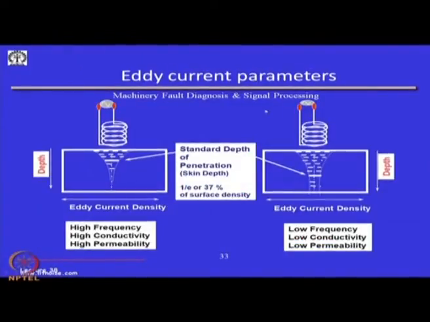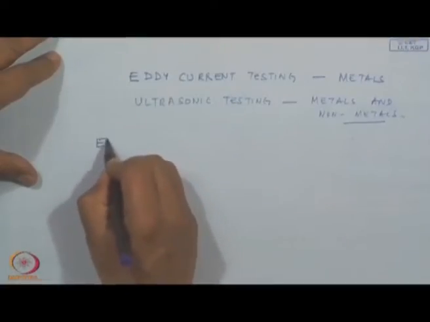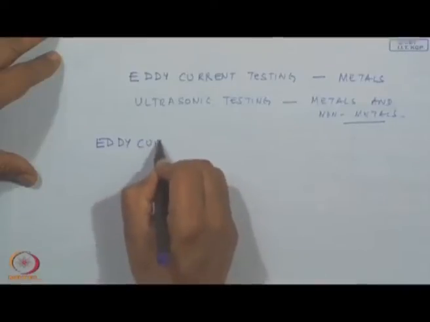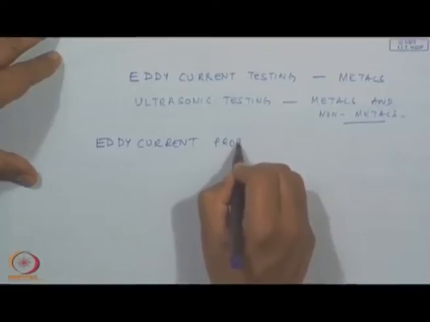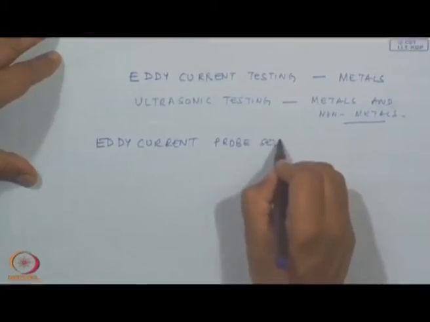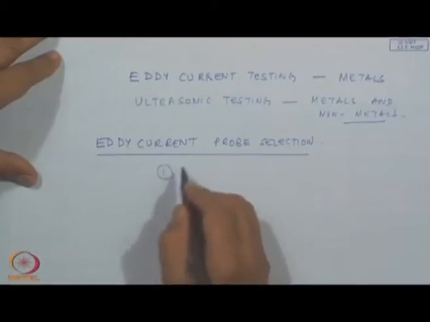So, what are the parameters by which this eddy current can be influenced? One is high frequency, high conductivity, high permeability, one case. Another case we have low frequency, low conductivity, low permeability. And to decide on the right probe for the eddy current, the choice of these few parameters have to be made.